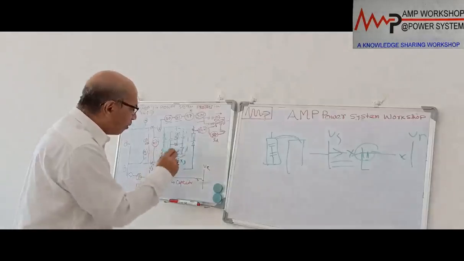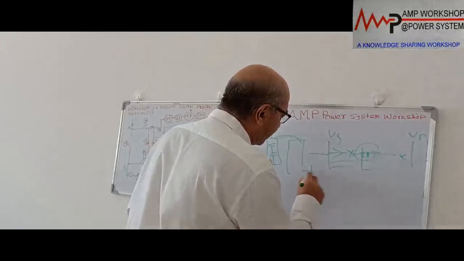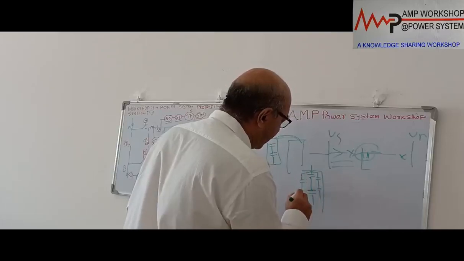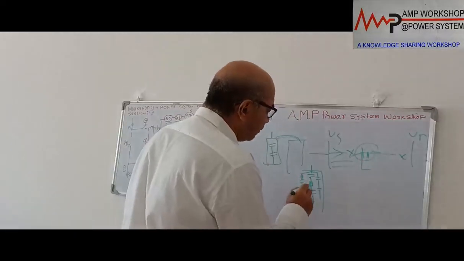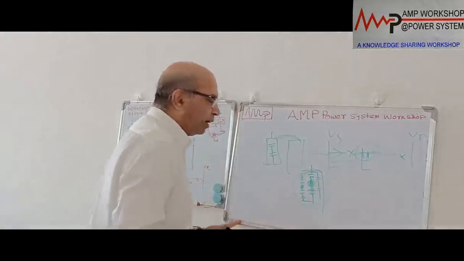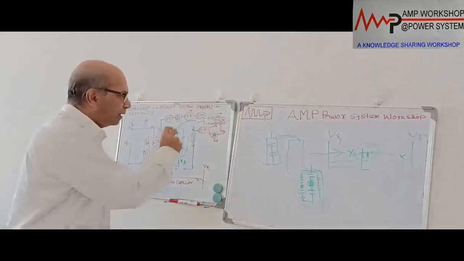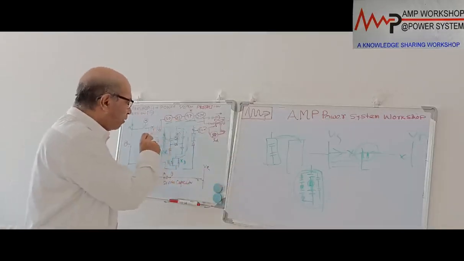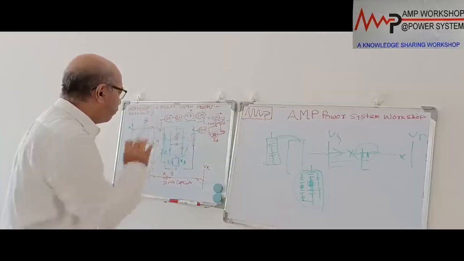Or there may be a problem with an individual capacitor in this bank. This is one phase of the capacitor bank, okay. Now in each phase multiple units are connected in series parallel. This way the capacitor bank is made, and each unit is protected by a fuse. There is a fuse in every unit, a lot of fuses. If this fuse blows, then that part will not carry any current. Then there will be an imbalance, and that imbalance current will be detected by 47, the unbalanced current relay. So at the incoming point, we are putting the overcurrent, earth fault and the imbalance protection. That is for the incomer point.